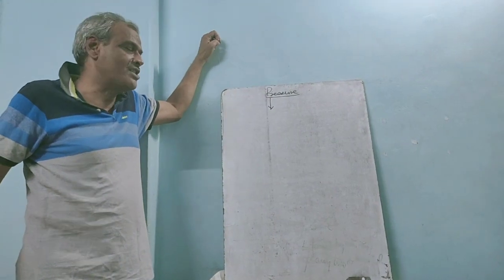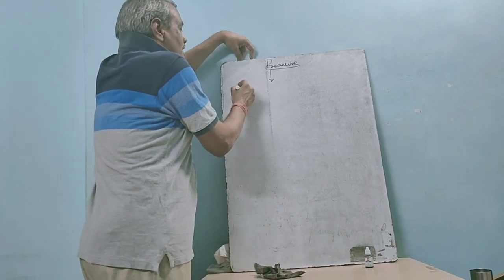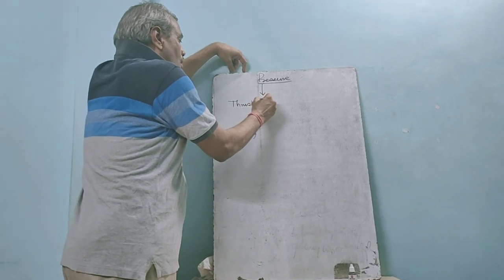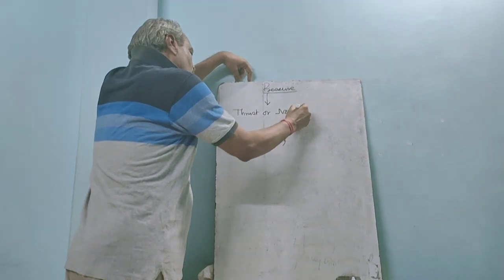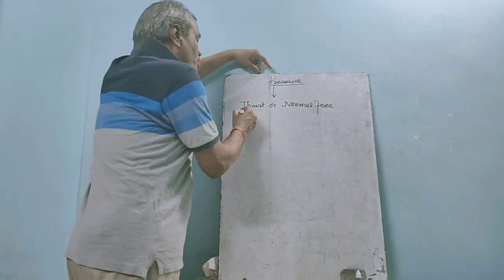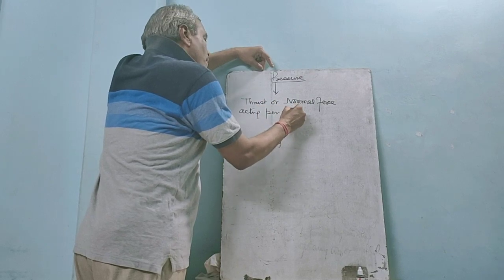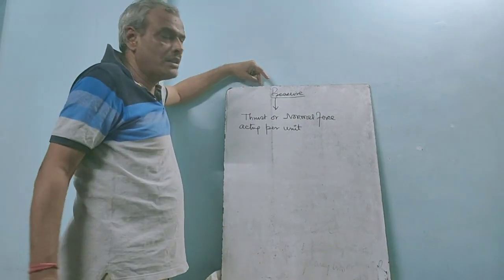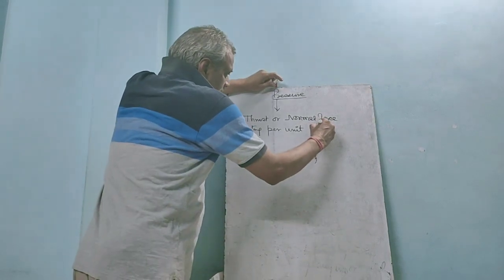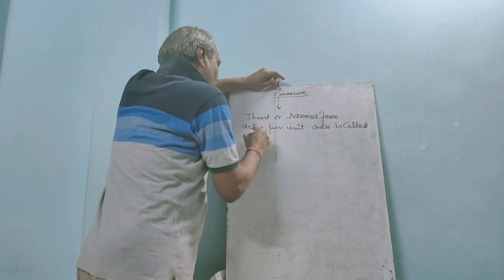Now see, one more thing, that is pressure. Thrust or normal force acting per unit area is called pressure.